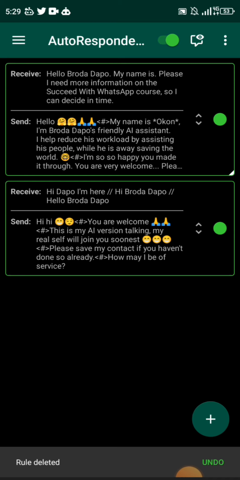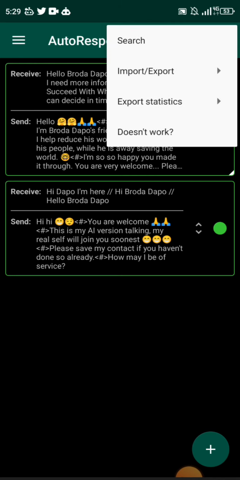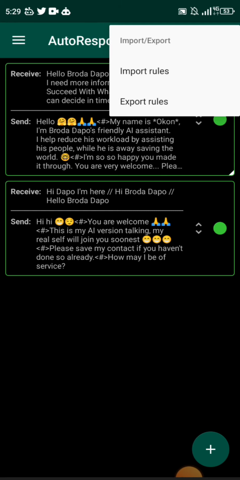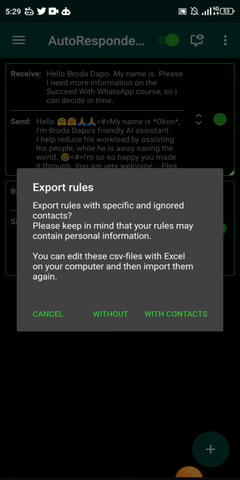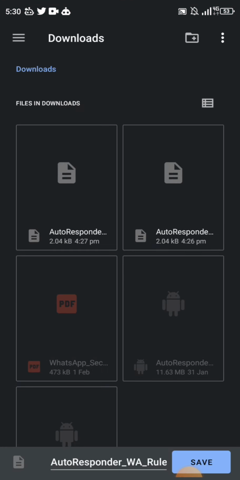So when you're on this page, this screen, you come to these three vertical dots at the right hand side, and then you click on import export. When you do that, you then click on export rules. It will ask you, should it export with contact? Should it export without contact? Just click on with contact. Then it asks you where you want to save it. So this is saved in my download folder, right?